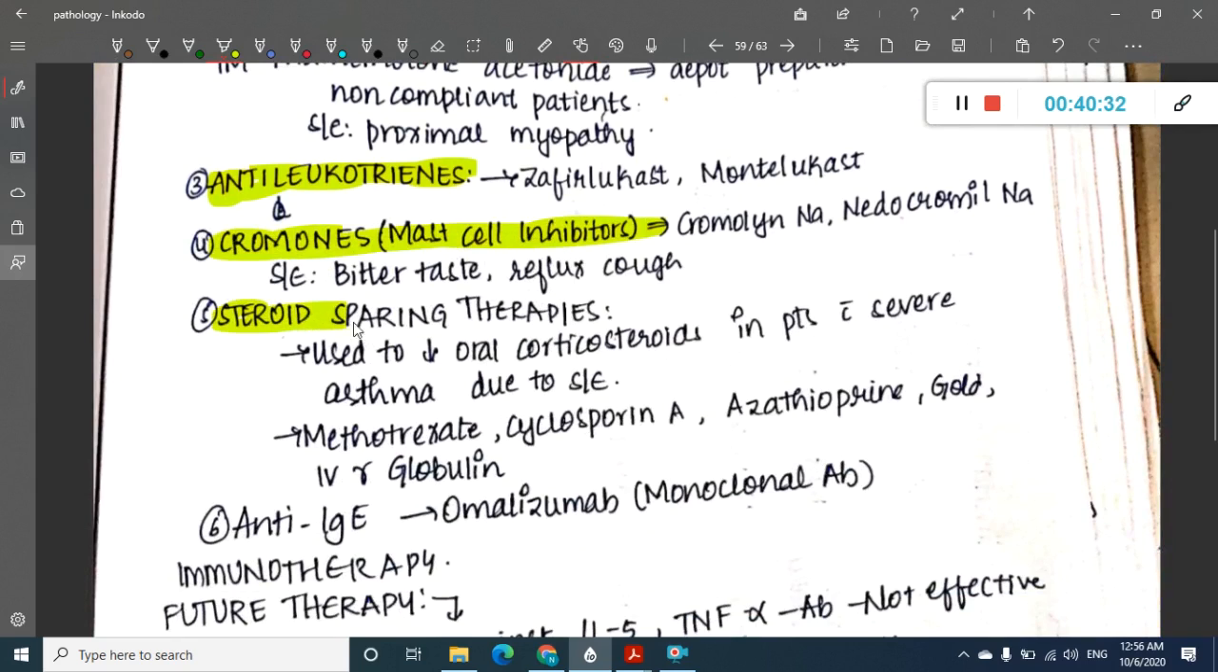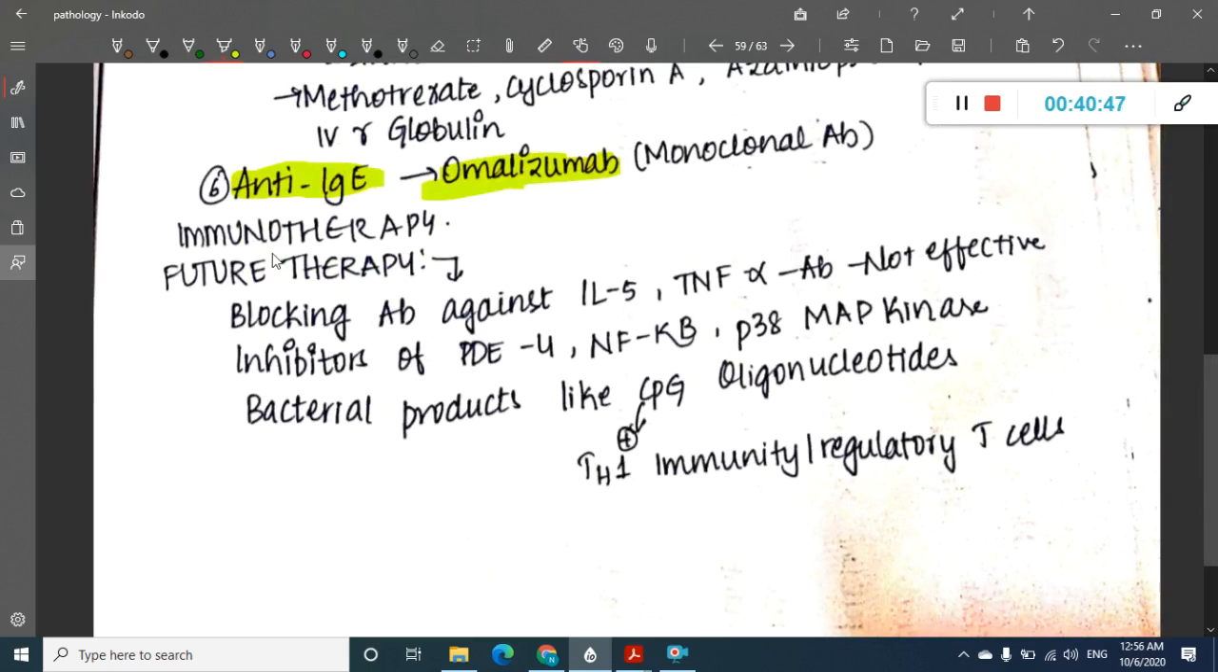Then steroid sparing agents like methotrexate are also used in some patients. Normally we don't use them in normal patients. Okay, anti-IgE like omalizumab can also be used. Okay, now there is also immunotherapy which is available.